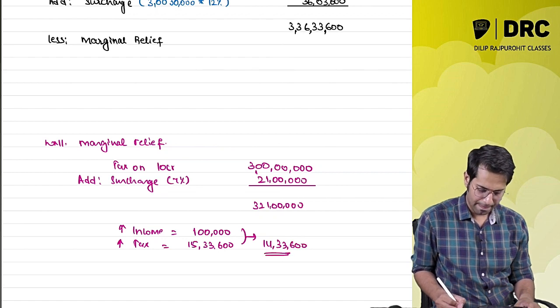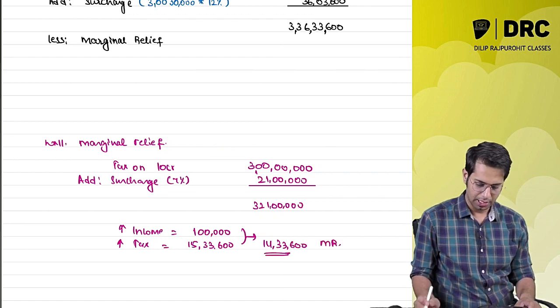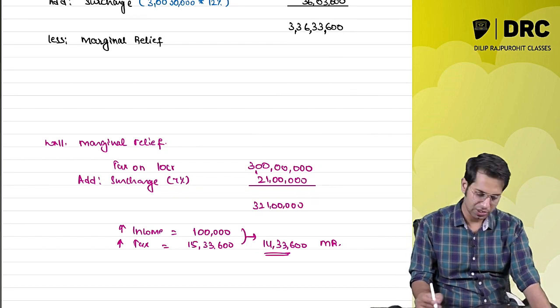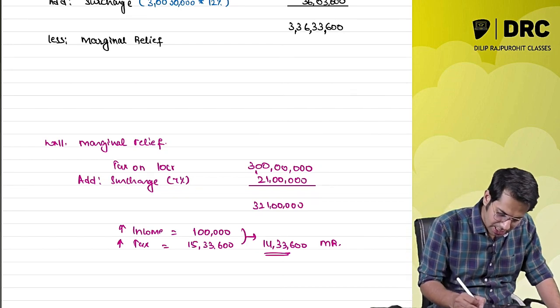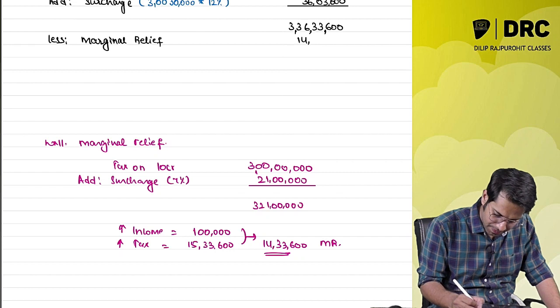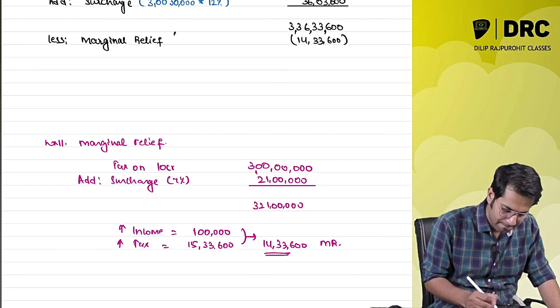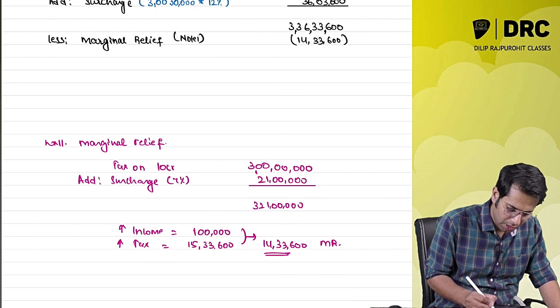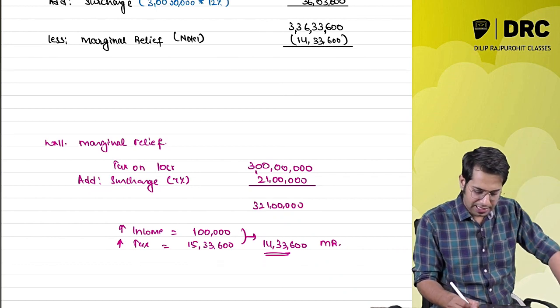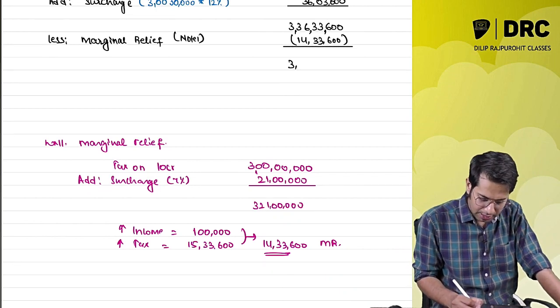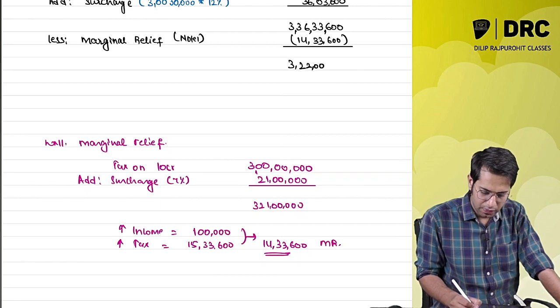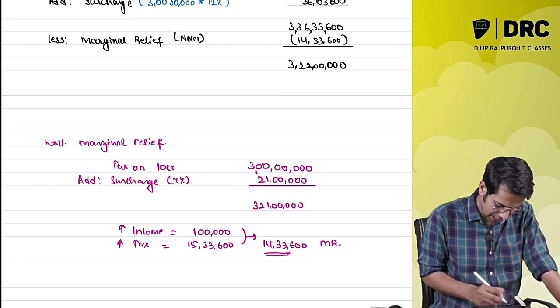This is the marginal relief. So how much is the marginal relief in this case? 14 lakh 33,600. Note 1. So the tax after marginal relief is 3 crores 22 lakhs.